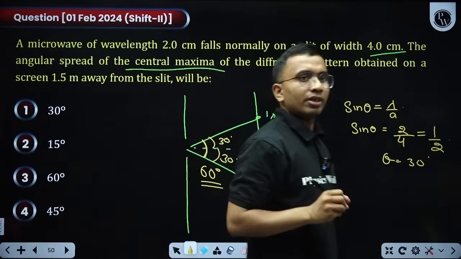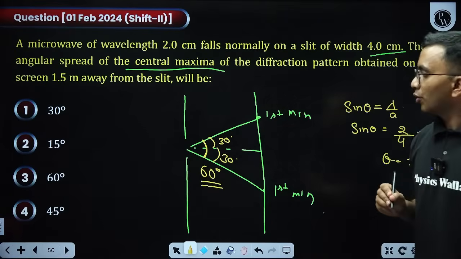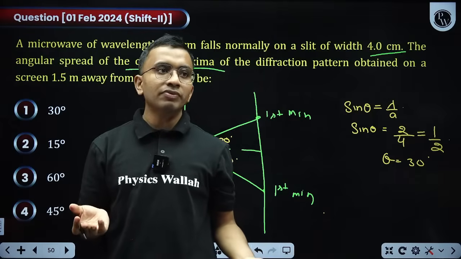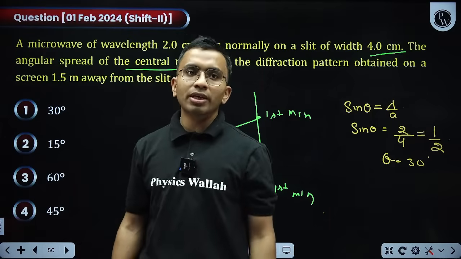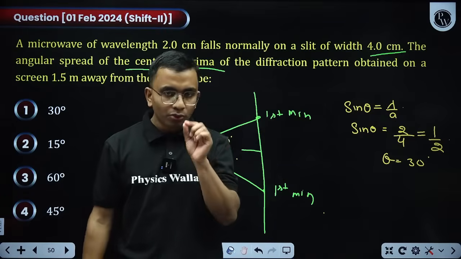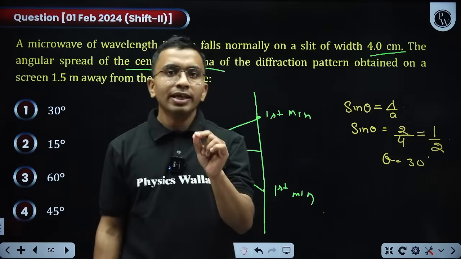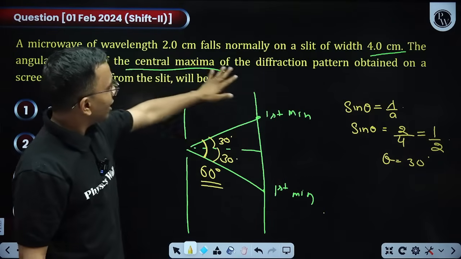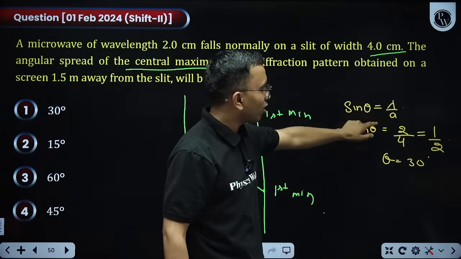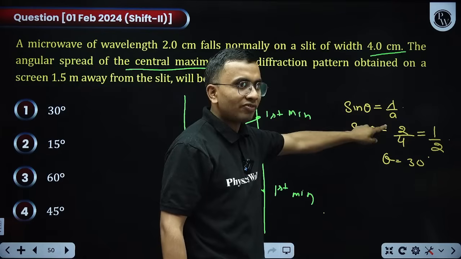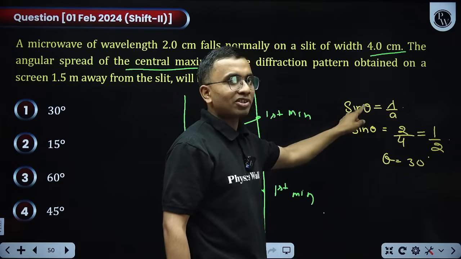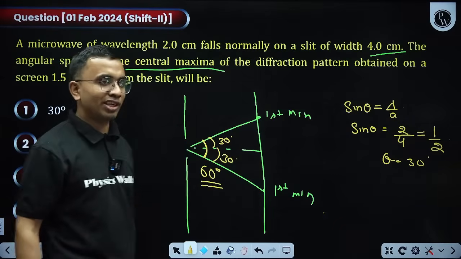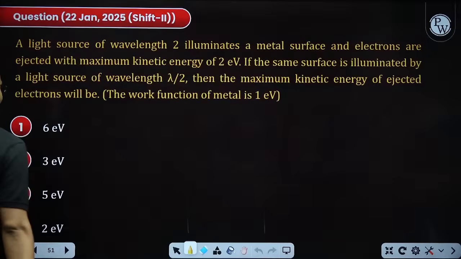One important thing to note here is, we say sin theta equals theta. In the diffraction pattern we say theta equals lambda by a, we write it like this. But that is only possible when sin theta is very, very small. Here, if you see, this lambda by a is not very, very small, so sin theta is not very small. Don't take the approximation sin theta equals theta. You will get a perfectly wrong answer if you take that approximation here.